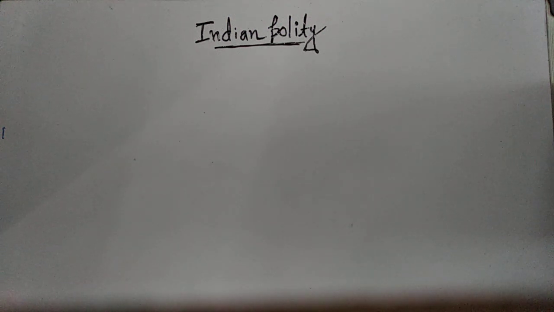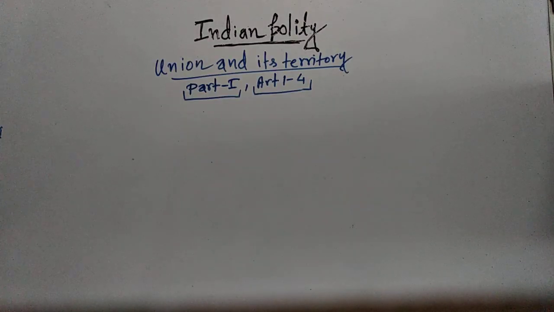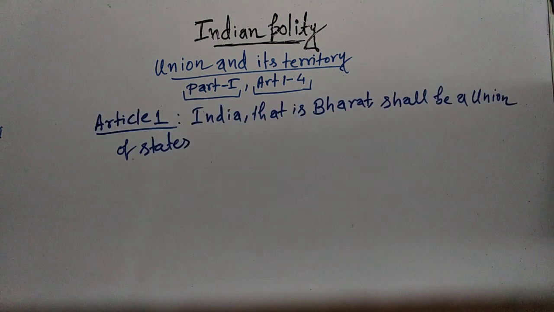We will read the Union and its territory, which is mentioned in Part 1 of Indian Constitution and which covers Article 1 to Article 4. So, Union and its territory mentioned in Part 1 of Indian Constitution covering Article 1 to Article 4. So, let's start with Article 1, which says that India, that is Bharat, shall be a union of states.